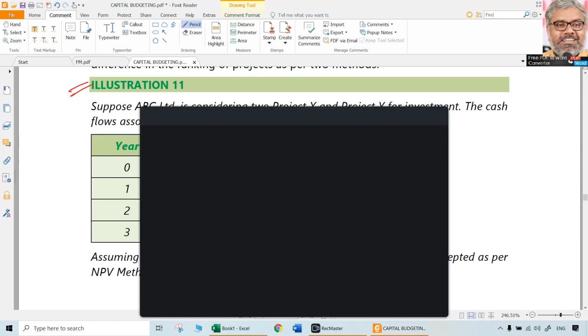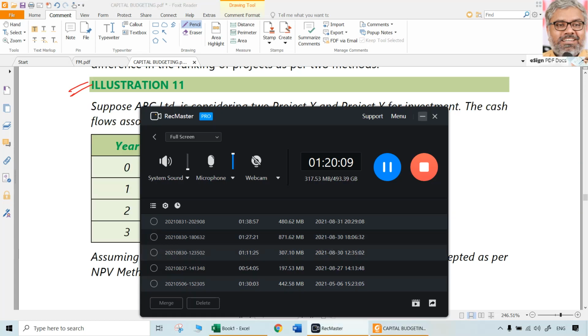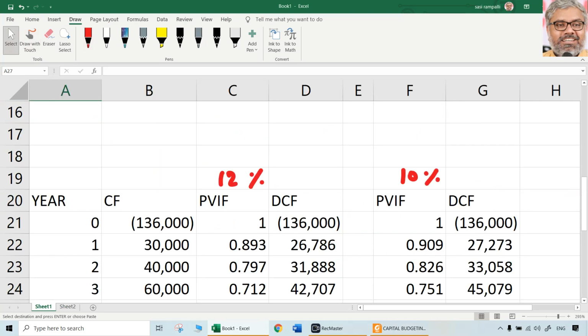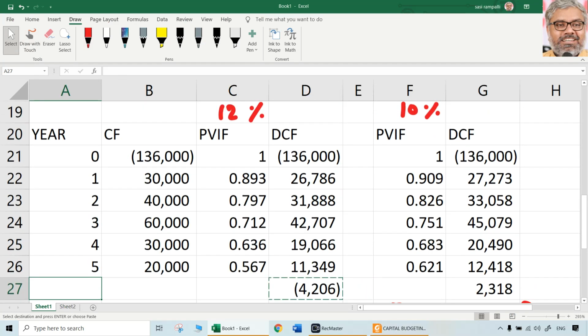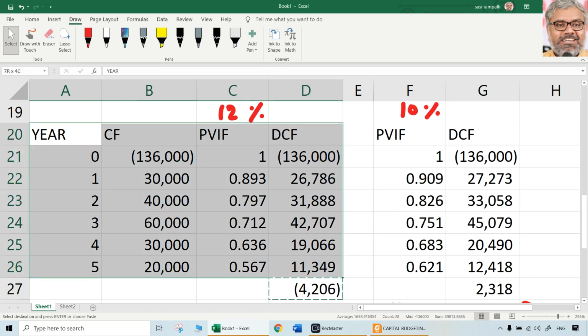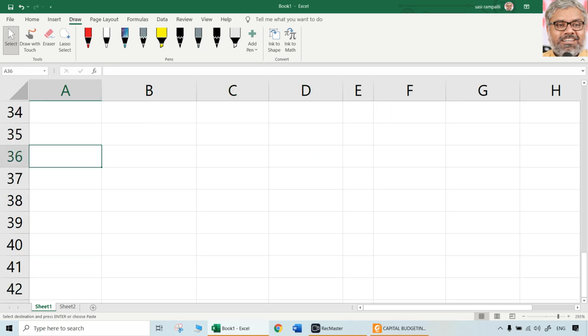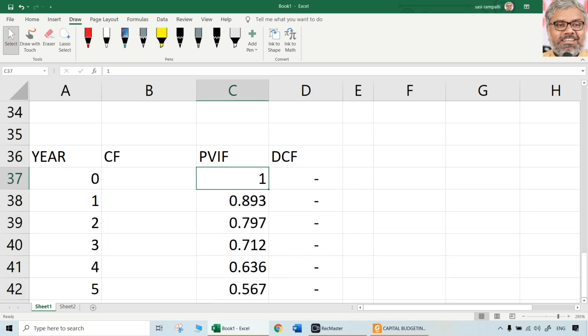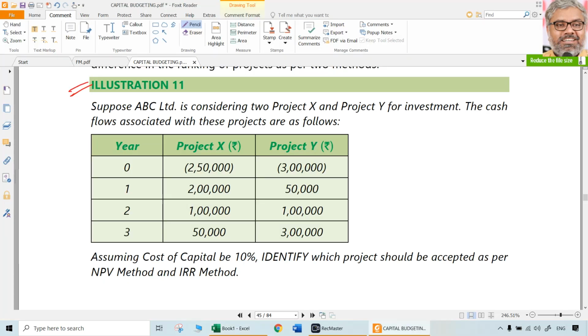Of course, first of all, we have to calculate NPV. There is no option. NPV has to be calculated at what rate? At 10%. Let's just use this as a format. Cash flows, of course, will be different, years will be different, everything else will be different. So we are looking at project X first, then we'll go to Y. For X, let us find out NPV as well as IRR. So at 10%, what is NPV? Let us find out. First, cash flows.